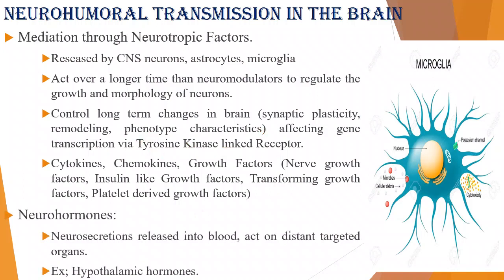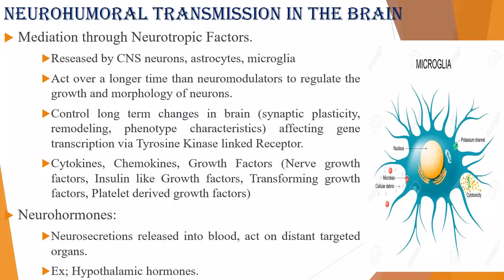The last one is neurohormones. Neurohormones are hormones secreted by neurons, part of the central nervous system, and released into the blood. Then they act on the targeted organs. For example, hypothalamic hormones. Whatever hormones act on our body, the main place from where they are secreted, we studied, is the hypothalamus. From the hypothalamus it goes to the pituitary gland, right? These are what we call neurohormones. These are the processes by which neurohumoral transmission occurs in the brain.